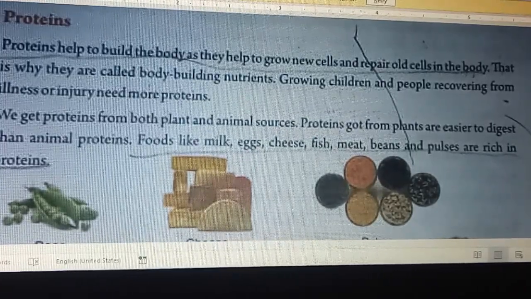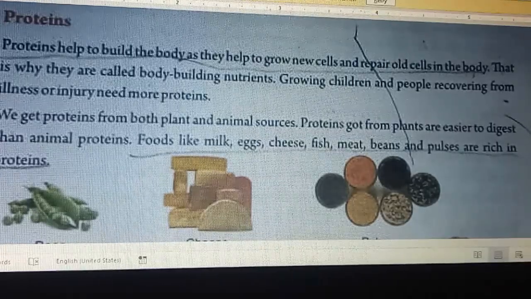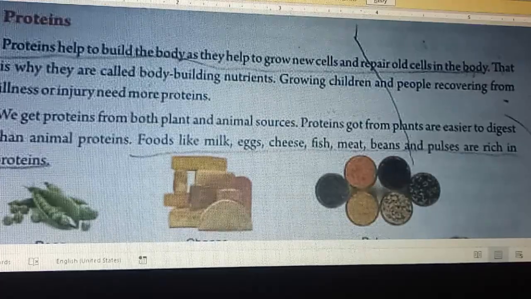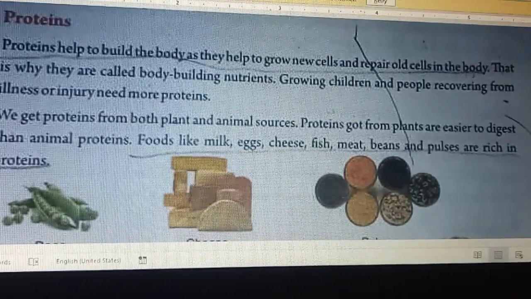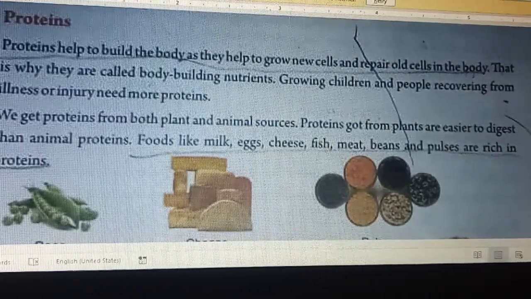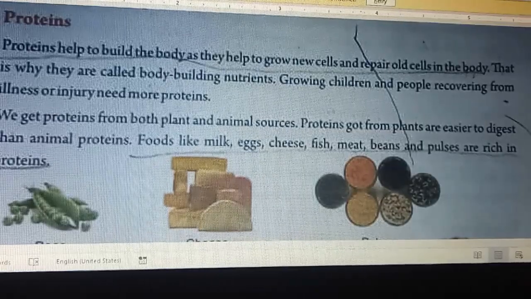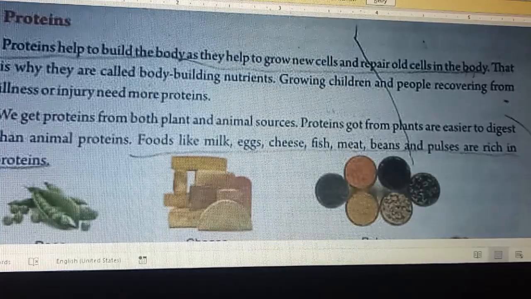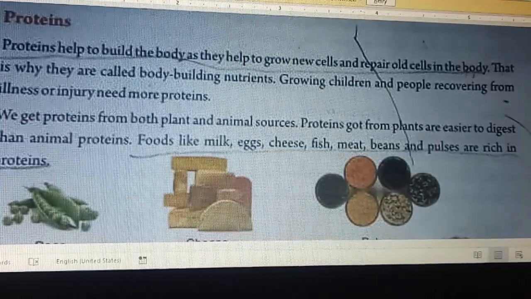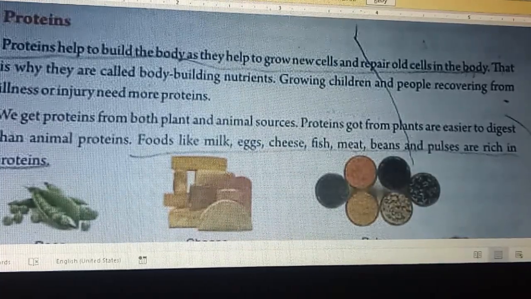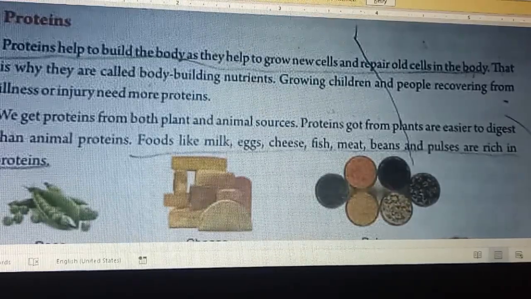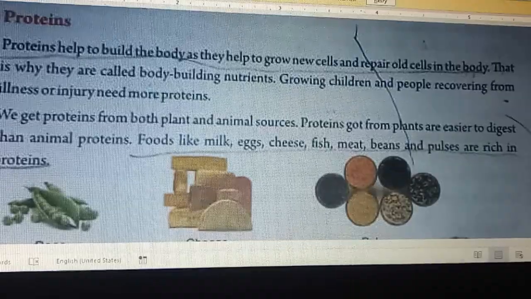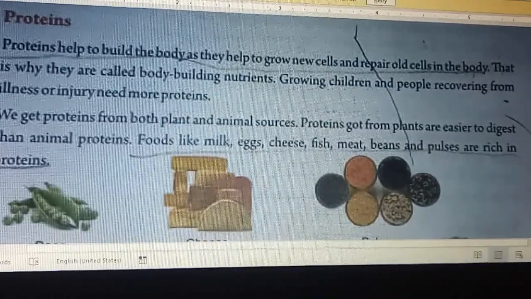We get protein from both plant and animal sources. Protein from plants is easier to digest than animal protein. Foods like milk, egg, cheese, fish, meat, beans, and pulses are rich in protein. So these are some examples of food we eat that give us protein.